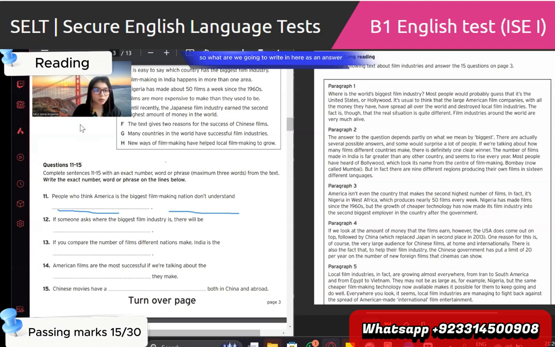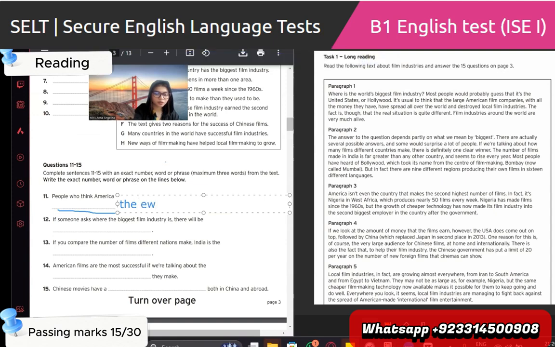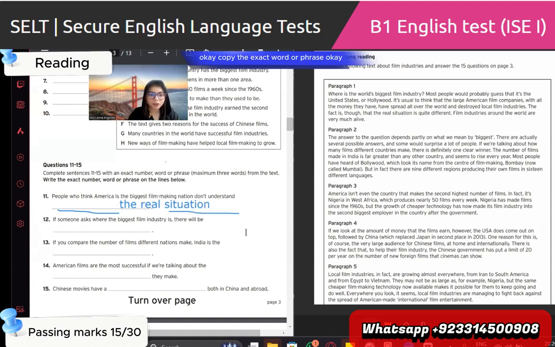So what are we going to write in here as an answer? Real situation. The real situation. The real situation. Copy the exact word or phrase.